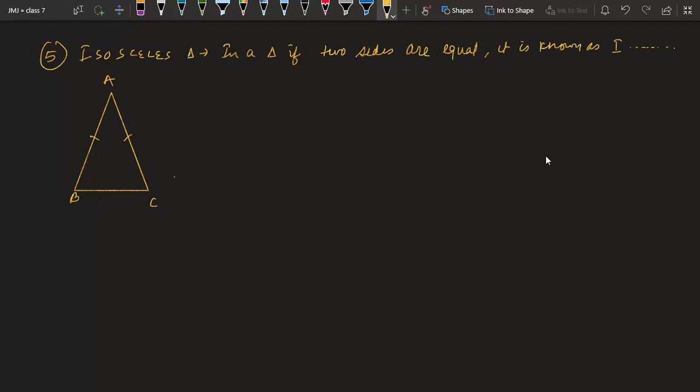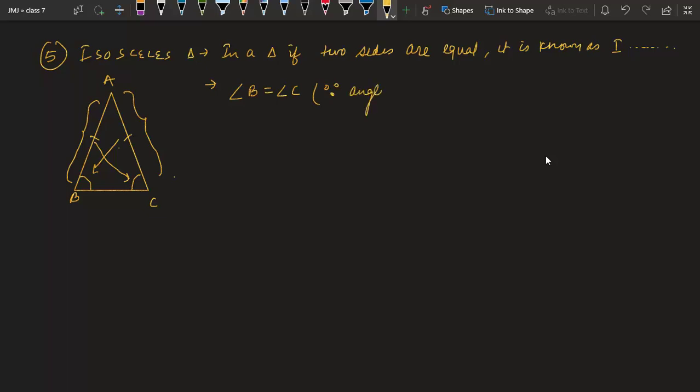And okay, one more indication. In this case, two sides are equal. So there is a property of the isosceles triangle that angles opposite to equal sides are equal. So if you see, this side and this side are equal, and the angle opposite to AC is this angle B, and the angle opposite to AB is this angle. So we can say angle B is equal to angle C.